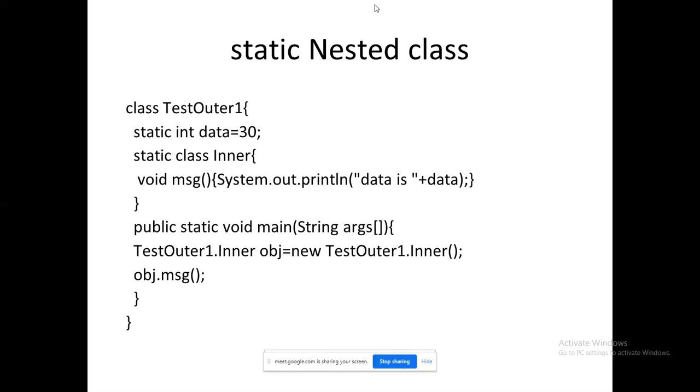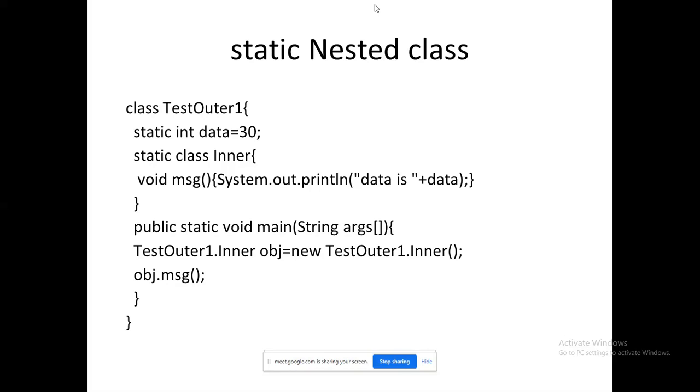Here I have given a static variable and a static inner class. So how am I going to access it? See, in the main method, I am creating the object for the outer class, then accessing the inner class, and then obj.